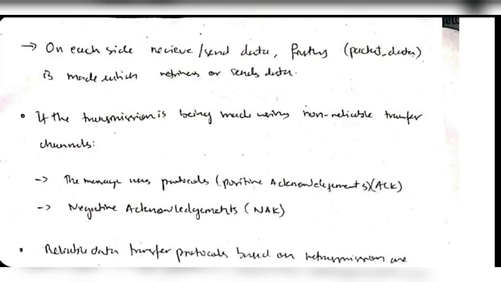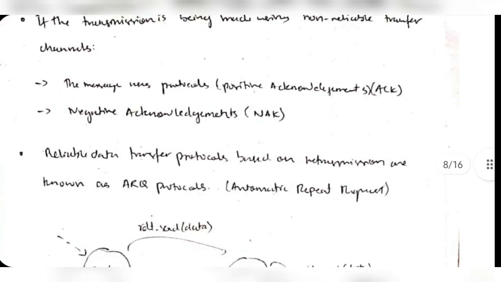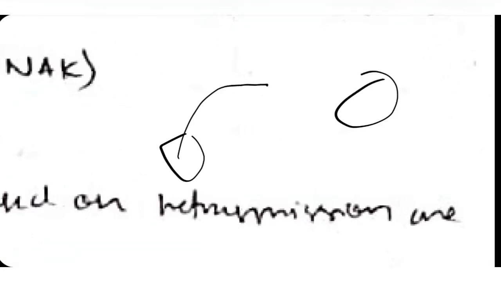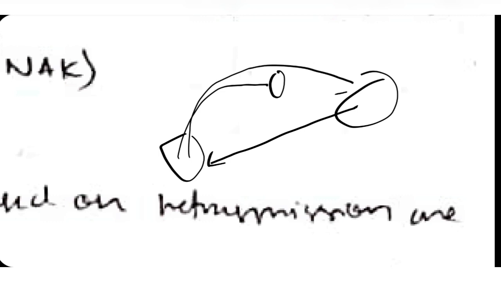Along with the data transfer, what we have to ensure is the acknowledgement. A positive acknowledgement means the data is received, and a negative acknowledgement means the data is not received. In reliable data transfer, if a negative acknowledgement is received, that means the data is to be retransmitted. Whenever you send data from one part to another, if the data is lost and not received, an acknowledgement is sent that the data is not received, so it will retransmit the data.